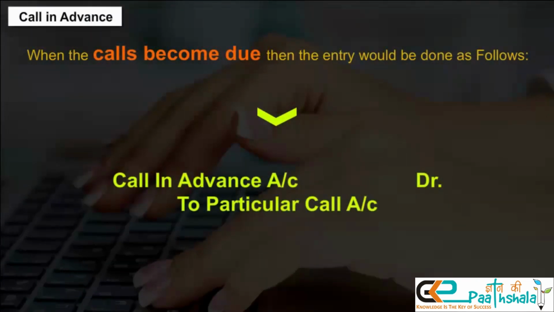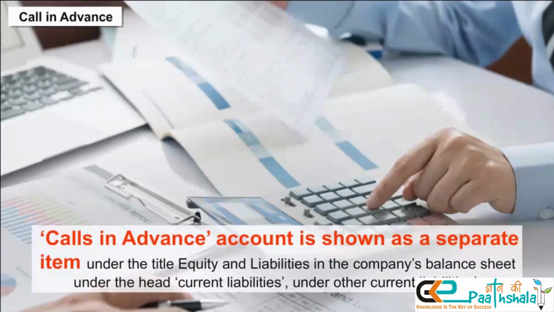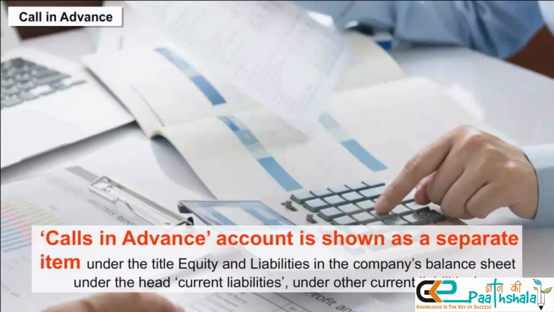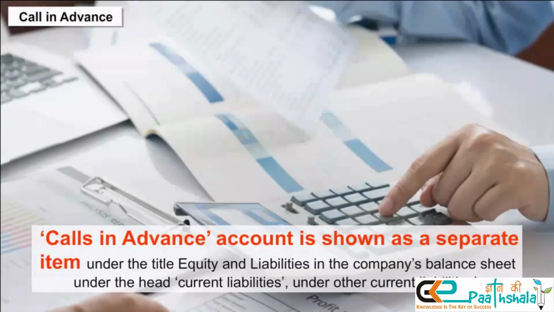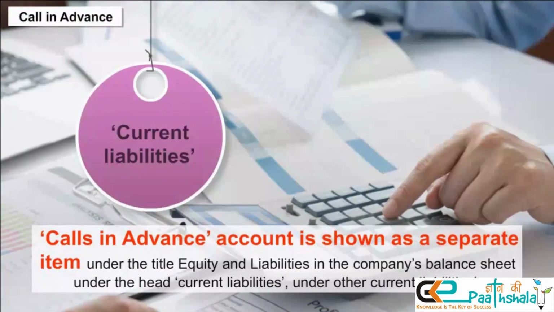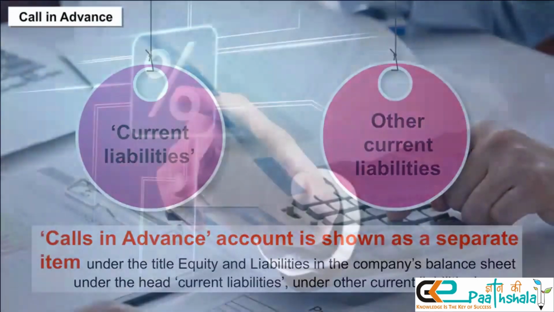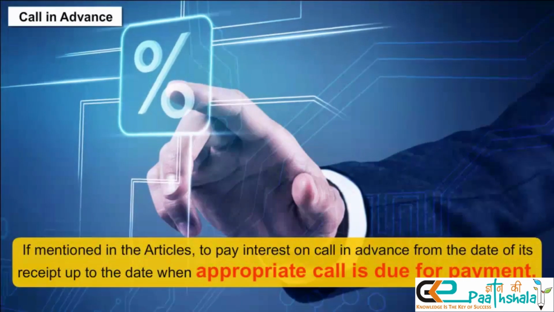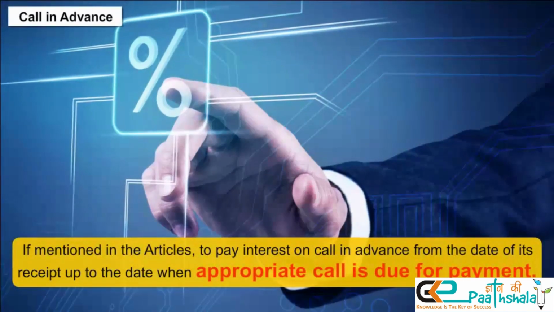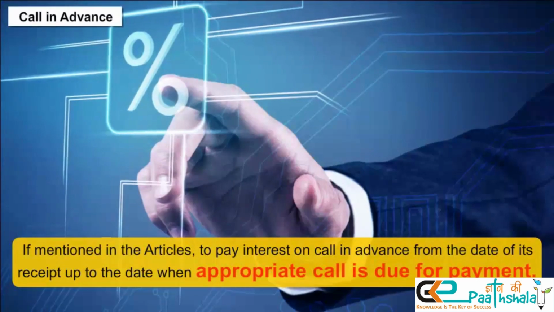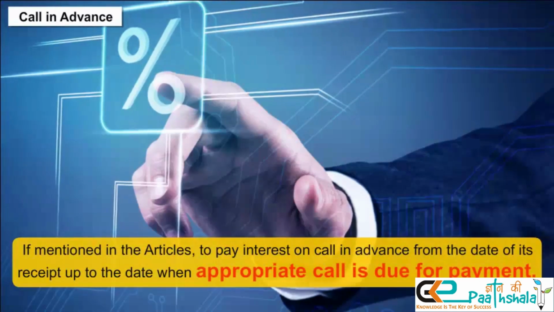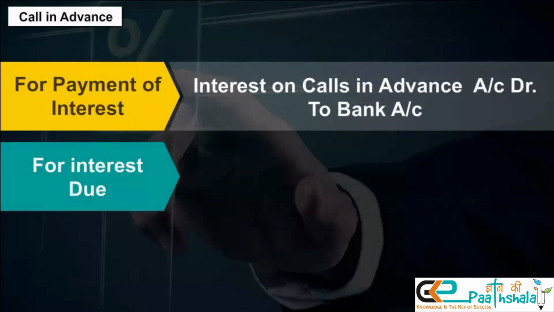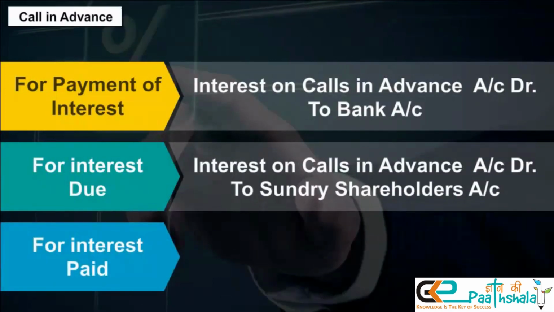Calls in advance account is shown as a separate item under the title Equity and Liabilities in the company's balance sheet, under the head Current Liabilities, under Other Current Liabilities. If mentioned in the articles, interest is paid on call in advance from the date of its receipt up to the date when the appropriate call is due for payment. The entry would be done as follows: for payment of interest, for interest due, for interest paid.